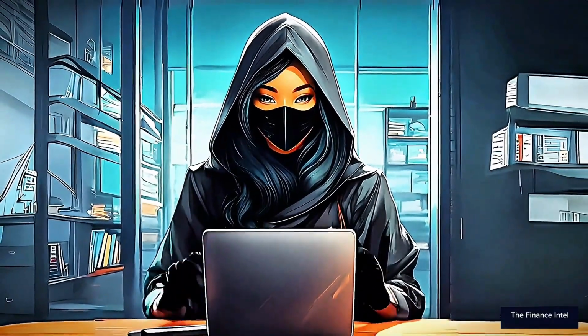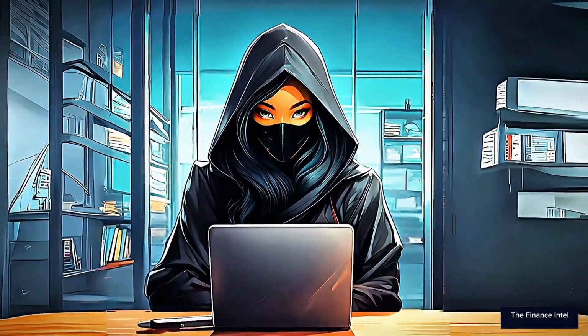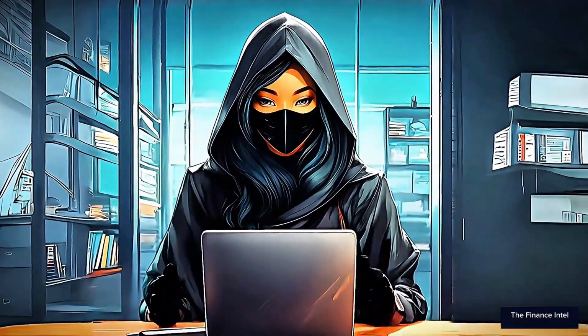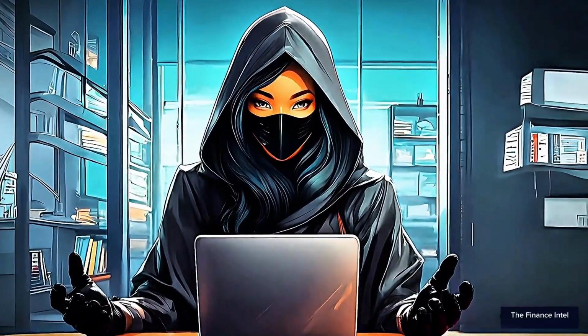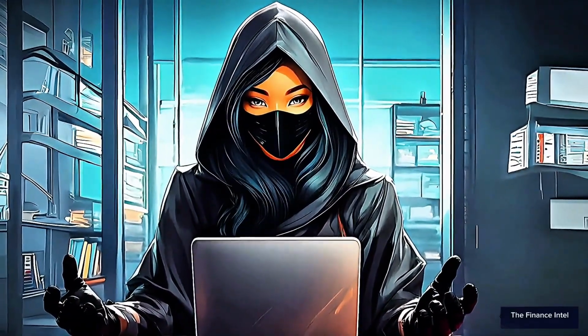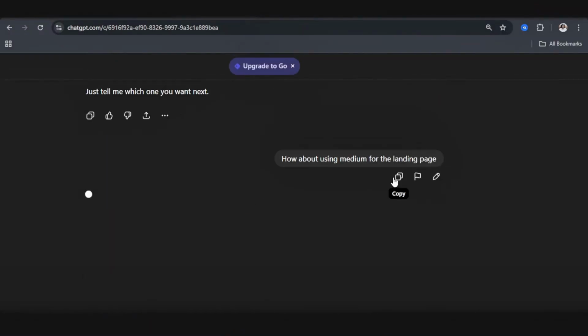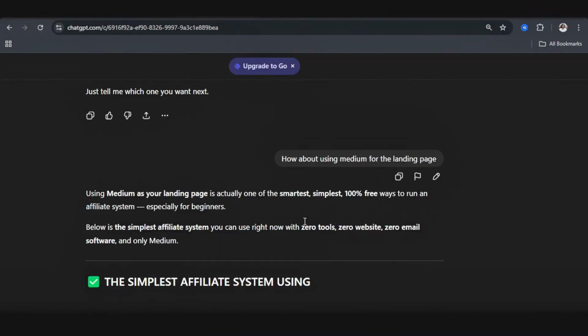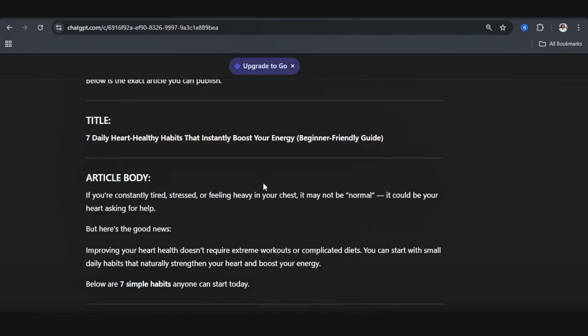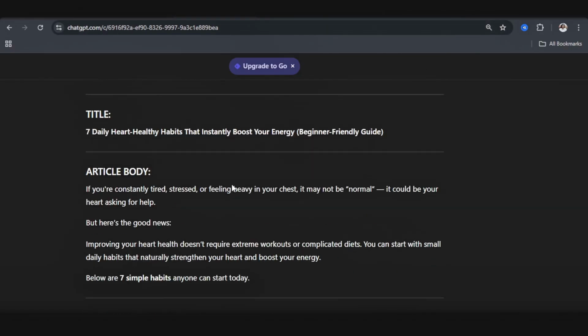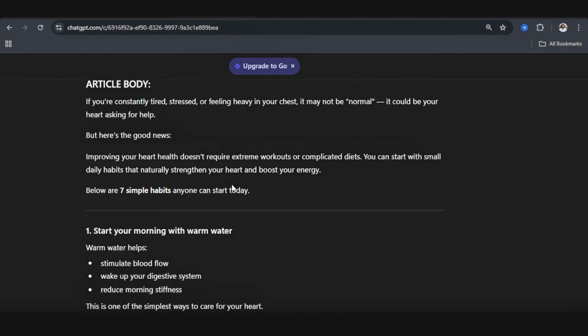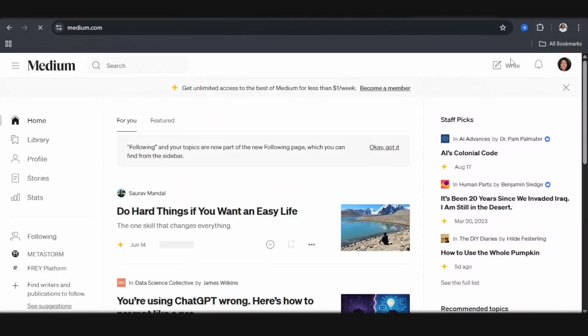However, I'll have to suggest to AI some more options, like using Medium. The Google Drive link is actually a good option, but using Google Forms doesn't seem like a better option. So I'm saying, how about using Medium for the landing page? And it actually agrees that Medium is a smart, simple way, and it's super easy. Any beginner can actually do it. So it has given us the landing page, and I'm going to go over to Medium and create this landing page. So over to Medium, I'm going to click on write.